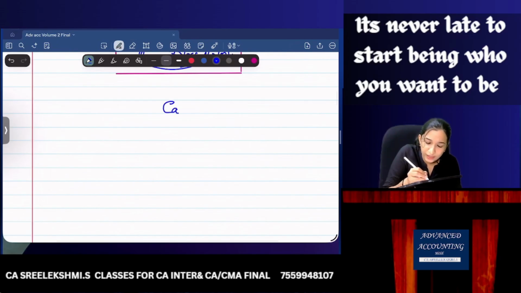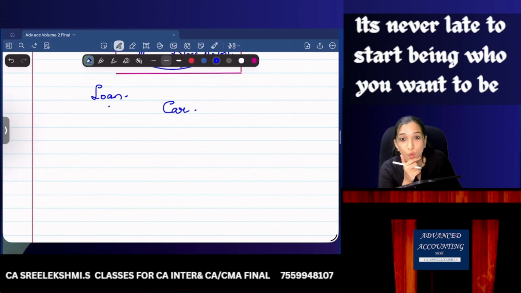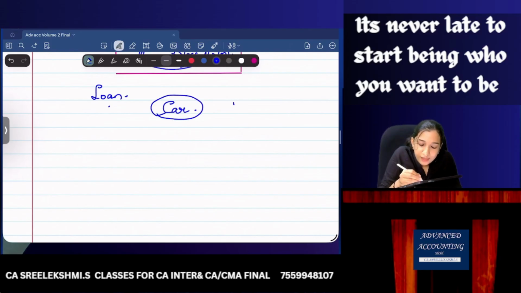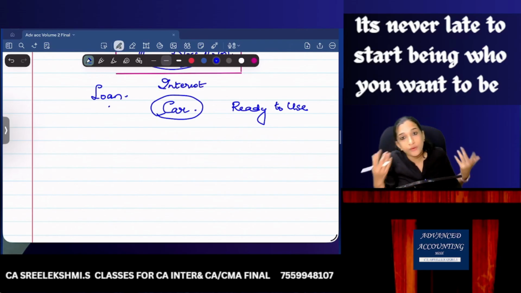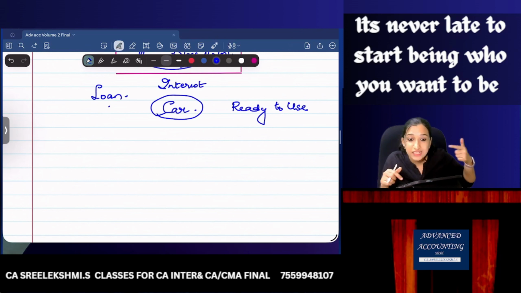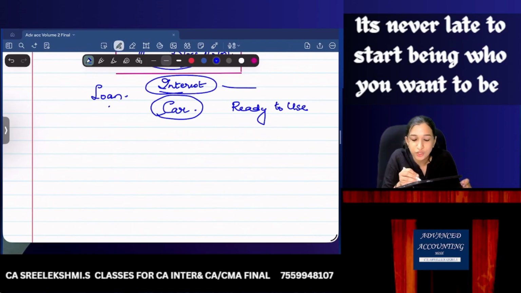what if I bought a car and there is a loan? I've taken a loan and I bought a car. Now, can the interest payment be capitalized? No, because the car is already in ready to use condition. I'll be paying interest, and this car is already giving future economic benefits. No car is manufactured or constructed during that period. So the entire interest should be charged to P&L.